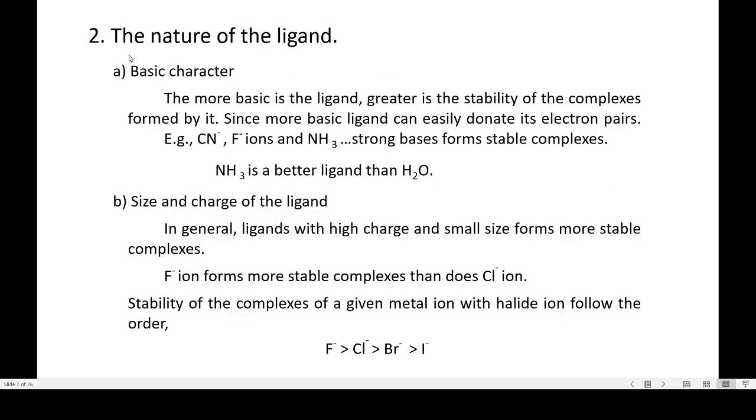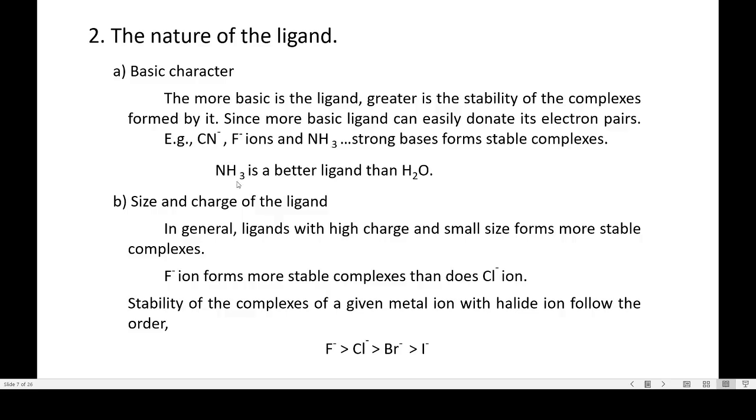Second factor, the nature of the ligand. In the nature of the ligand, first is basic character. So the more basic the ligand, greater is the stability of the complexes formed by it, since a more basic ligand means it can donate an electron pair easily. So these ions, fluoride, and ammonia are strong bases, hence they form more stable complexes compared to other ligands.